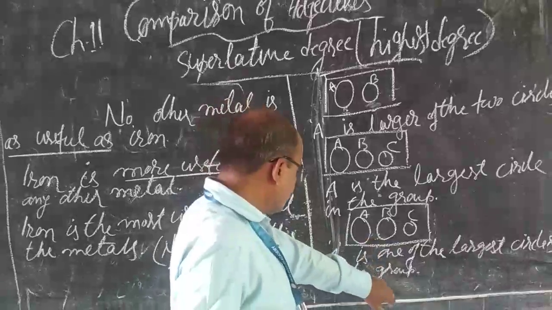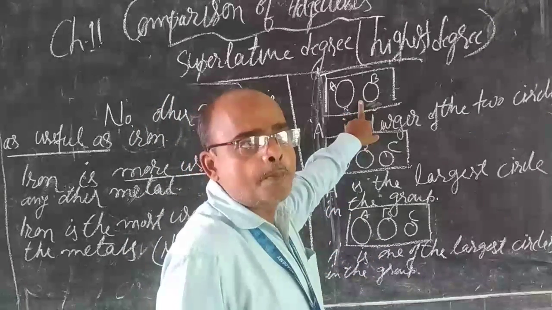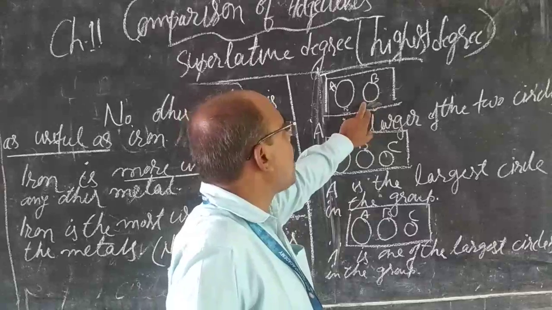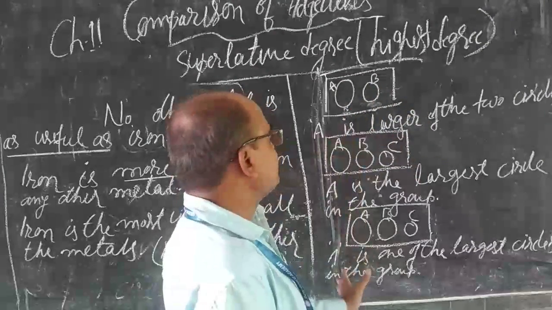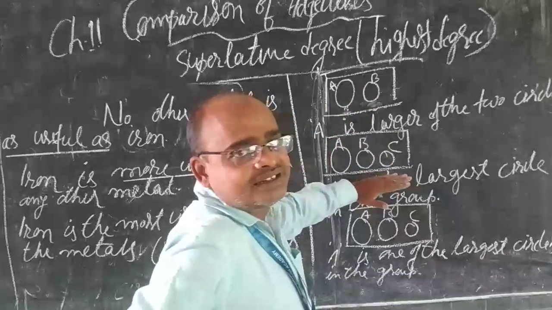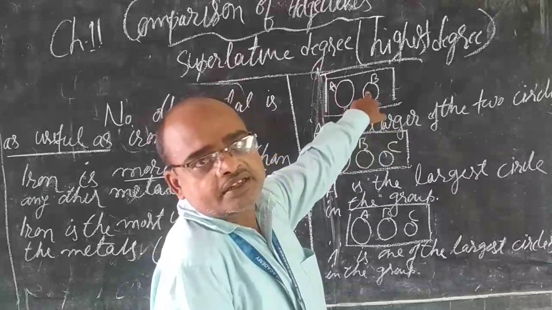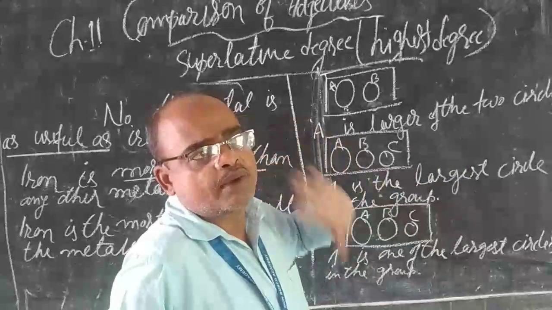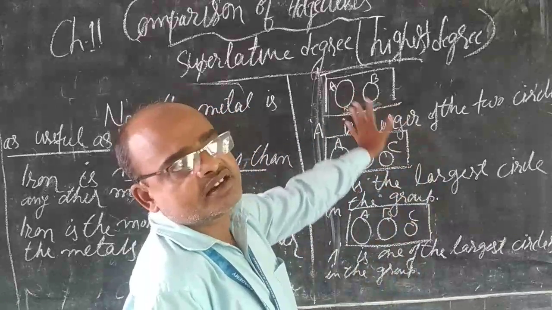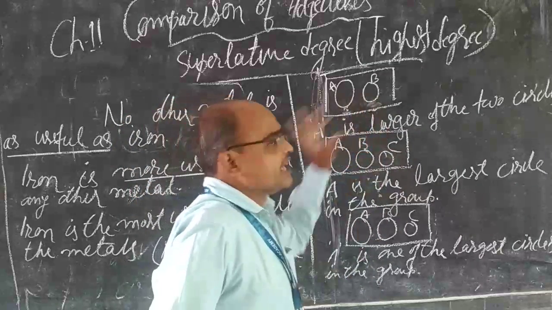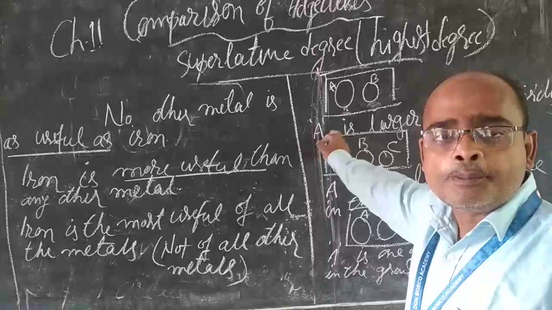Now one more. See, in this group there are only two items, two circles. If you are taking out one and comparing it with the rest in the group, logically by rule it should take the superlative degree, but it will not, because there are only two items in the group, so it will take only the comparative degree.